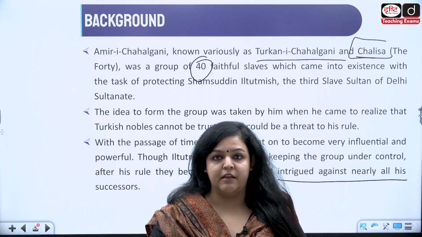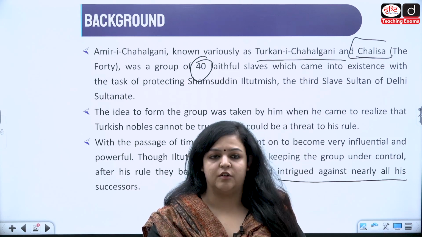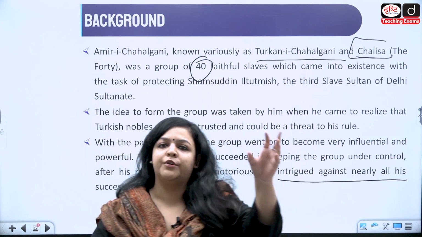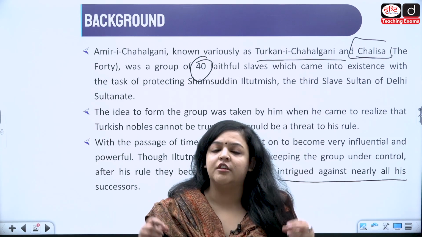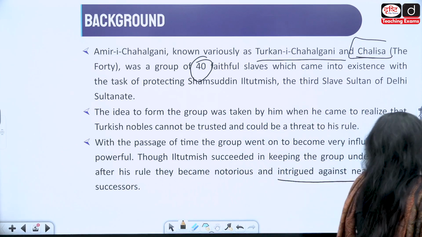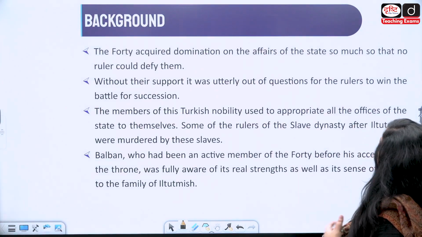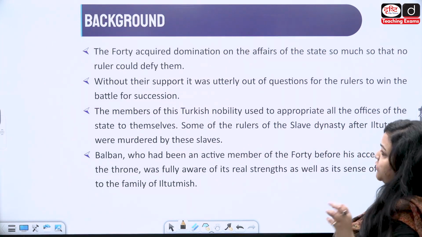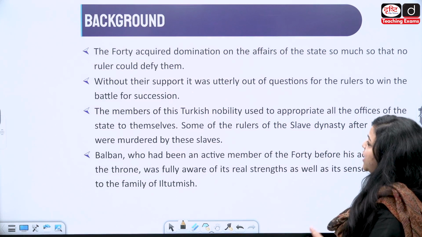What do you mean by king makers? So they were actively involved in the process of overthrowing someone and putting someone on the throne, whoever they liked, whoever they willed, whoever they thought was good enough for their nobility. Okay? All right. Now, the 40 acquired domination on the affairs of the state so much that no one